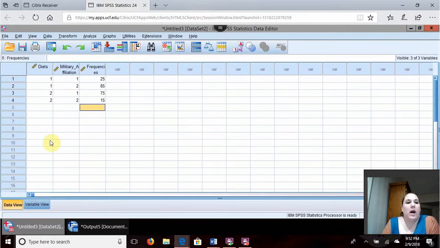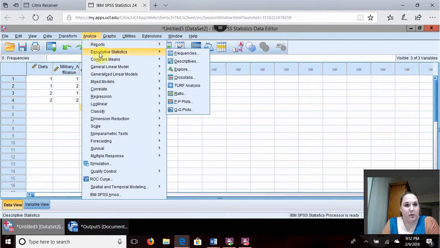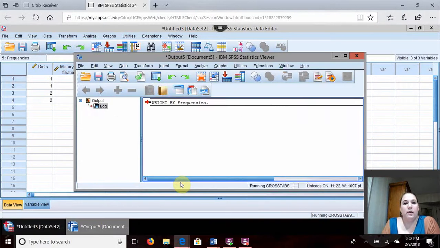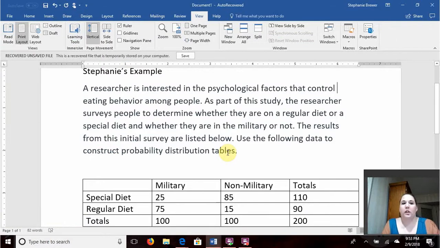We are going to come back to our data view. We are going to click Analyze, go down to Descriptive Statistics, go over to Crosstabs, and what we are going to do is move diets to rows and military affiliation to columns. At this point, we are not going to do anything with the frequencies. And press OK. So your output screen should now show and mirror the exact screen on my example question.